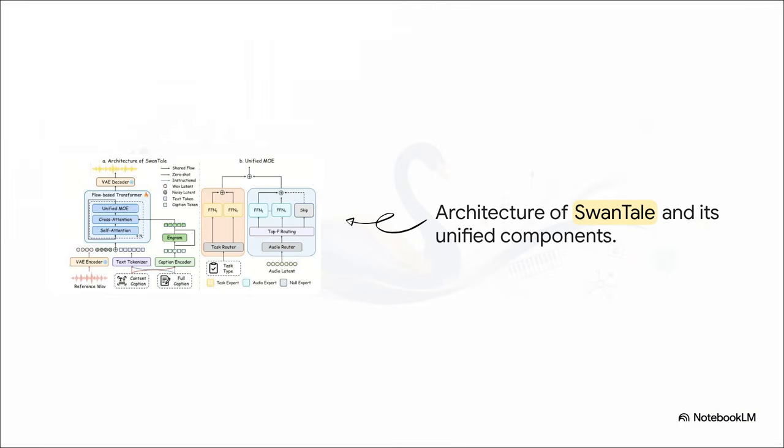Let's map out how this entire methodology flows together. The process kicks off with the SwanVAE, which encodes raw audio into a continuous latent space. Then, a non-causal flow-based transformer sits in the middle and learns to map different conditions, things like text and natural language captions, onto those trajectories. And finally, there's a Unified MoE sitting right inside that transformer to handle the really heavy lifting. Let's break these components down, starting with the VAE.